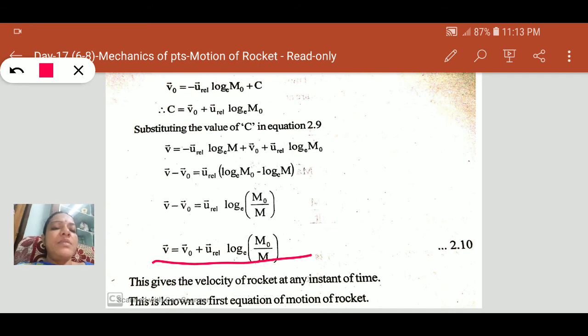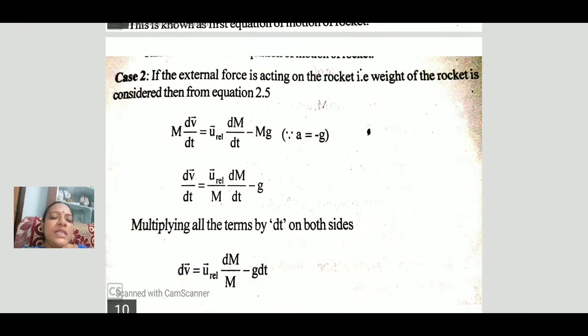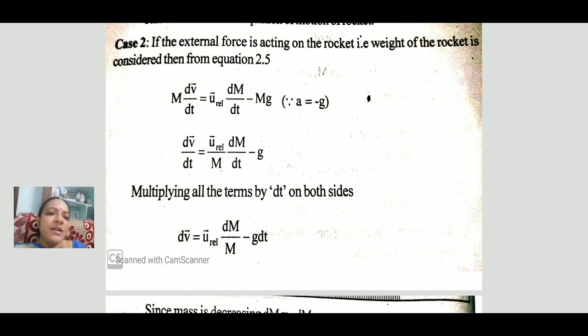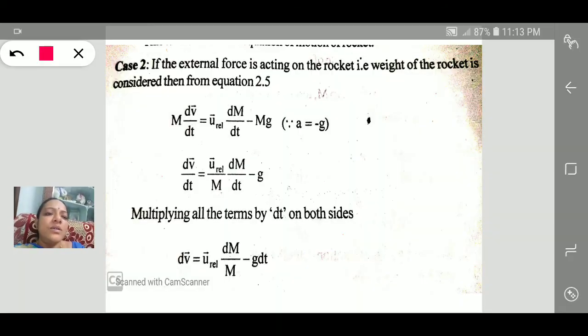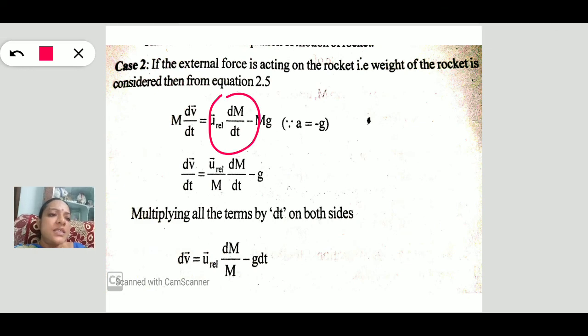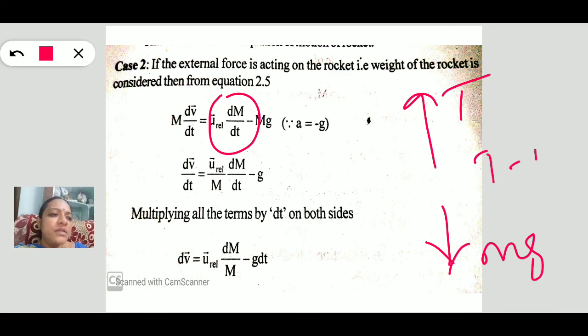Sometimes we consider the gravitational force. What is the velocity of the rocket then? For that purpose, what is the resultant force acting upon the rocket system? The resultant force is m dv by dt, which is equal to thrust minus the gravitational force, that is T minus mg.